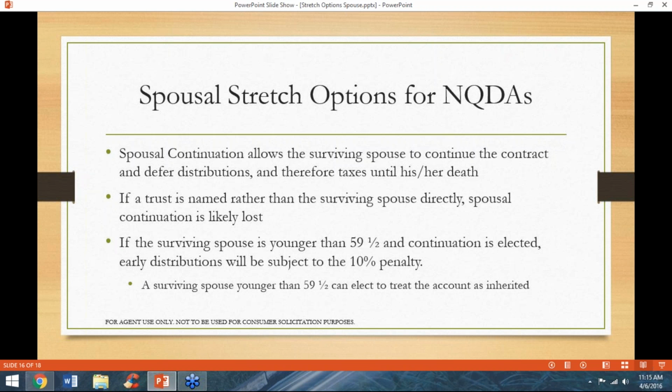A surviving spouse younger than 59 and a half can elect to treat the account as inherited if they feel like they will need to access the funds before age 59 and a half in order to avoid the 10% penalty.